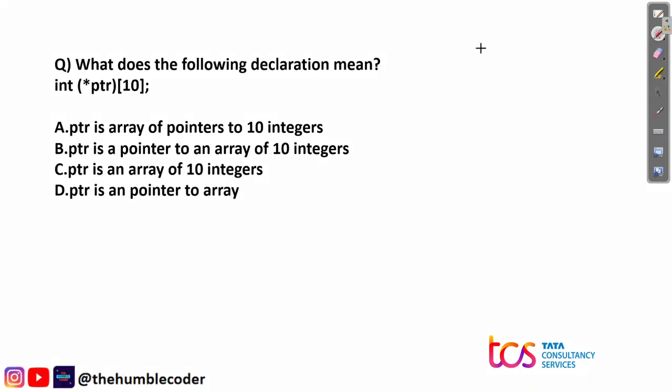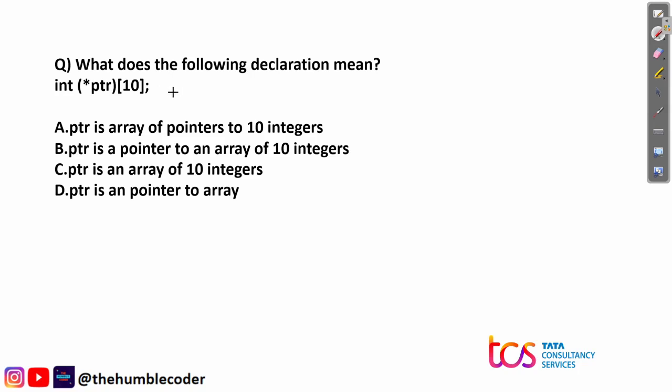So we again have a programming based question wherein it is mentioned: what does the following declaration mean? Here something is given like integer pointer 10. So we have 4 options with us. PTR is array of pointers to 10 integers. PTR is a pointer to an array of 10 integers. PTR is an array of 10 integers. PTR is a pointer to array.